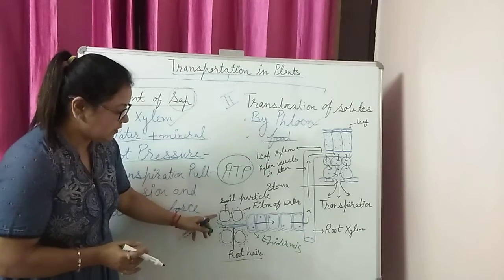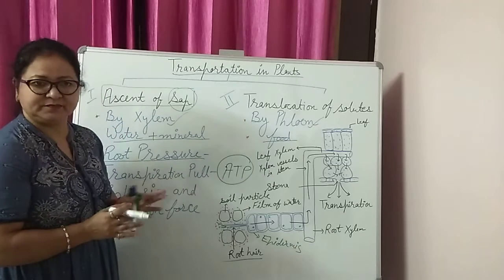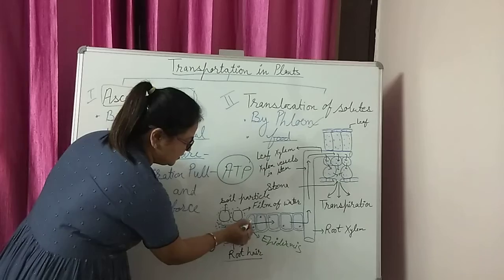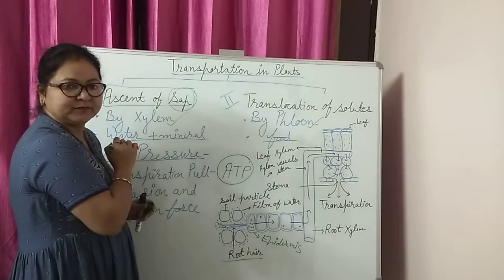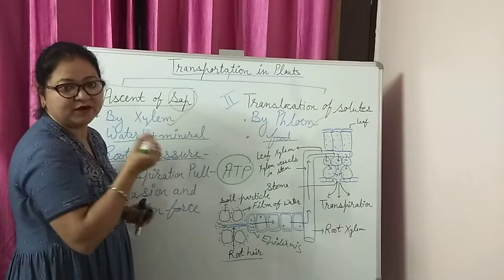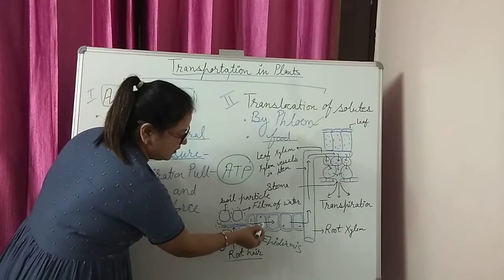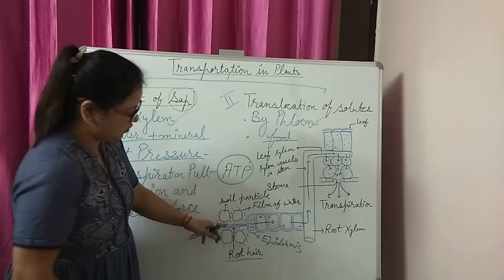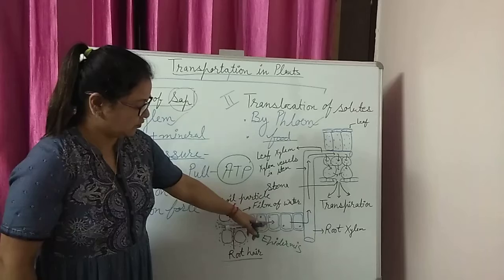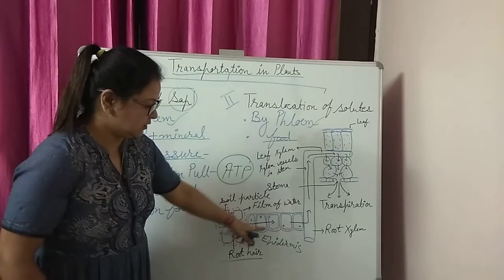So water will move from the soil inside the root hair. Clear? So now again, this root hair has minerals and water. Water has come here, but what is the next cell? Here the water is less, it is more in this cell. So water will move from its higher concentration to lower concentration. So this absorbed mineral and water will move from its higher concentration to lower concentration. It means from the root hair of epidermis towards the cortex.